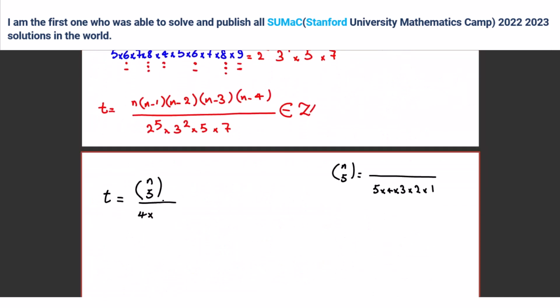Okay, so if we write 4 times 8, 32, it is 9, 3, 5, we have 7. Agree? Yeah. Well, let's see. We have some denominators, so let's focus on these things. We know 32 divides n times n minus 1 times n minus 2 times n minus 3 times n minus 4, right? Yeah.